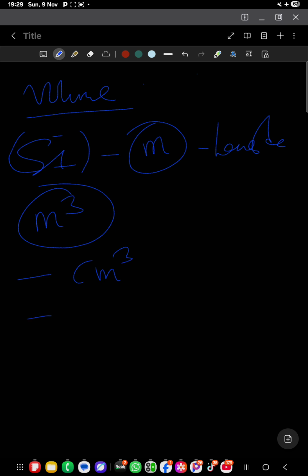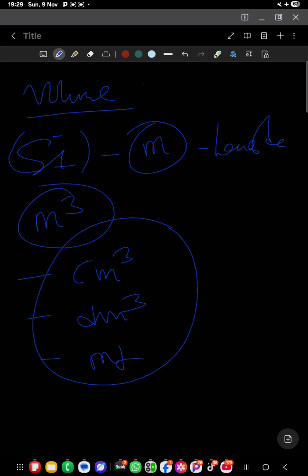Sometimes we talk about cubic decimeters, sometimes we talk about milliliters. So if you find these in chemistry, just know that they are talking about volume. And you know that volume is just the space that an object can occupy. That's volume.